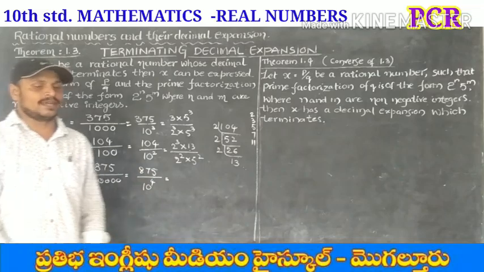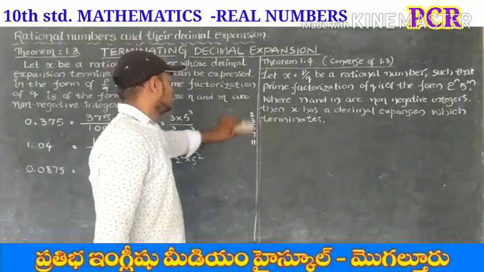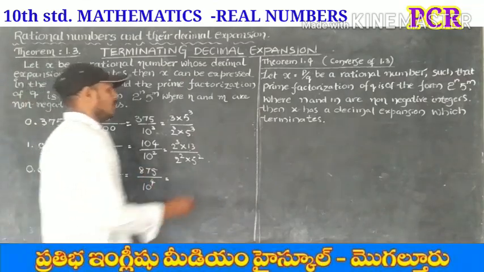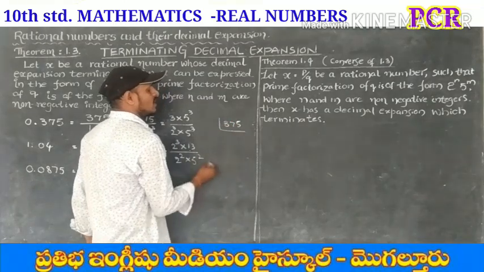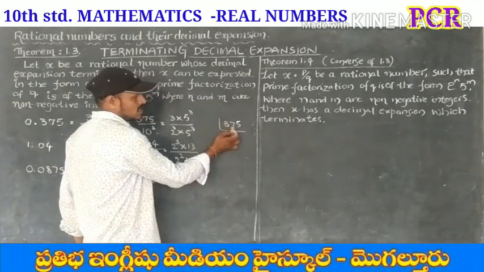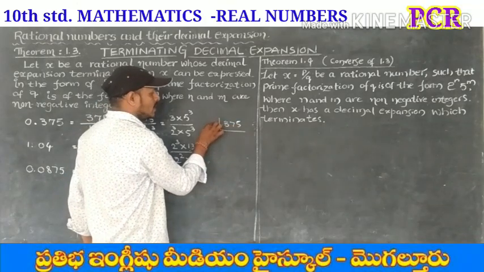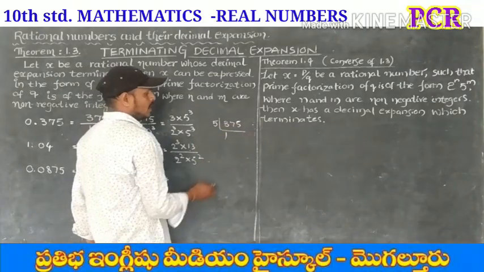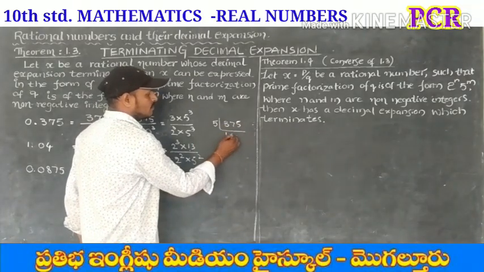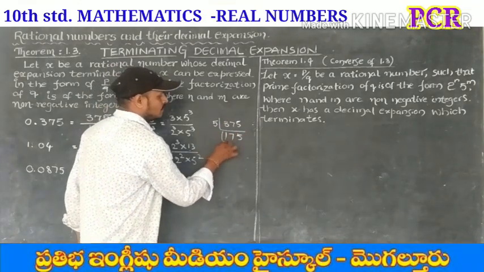And for 875. Prime factorization of 875. First, it is not divisible by 2, and also not divisible by 3, but it is divisible by 5. In 8, how many times? 1 time. 37: 7 times, remainder 35, 5 times.